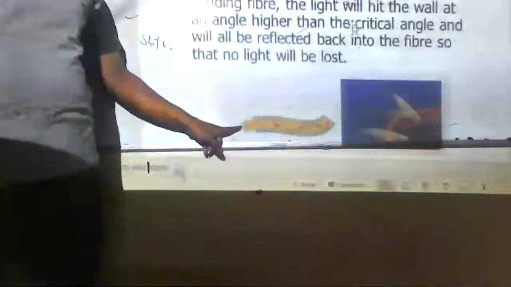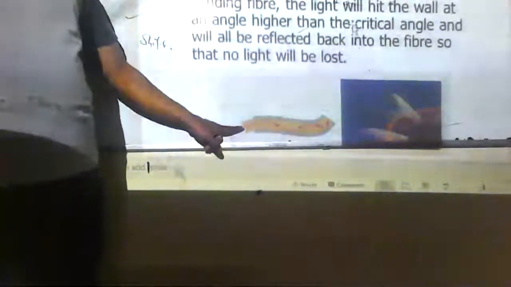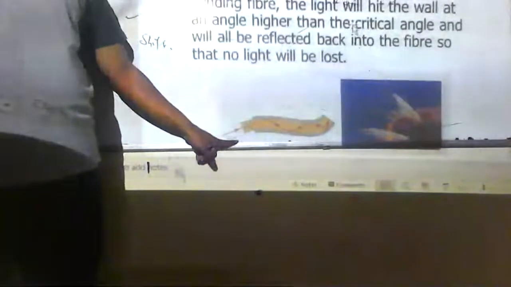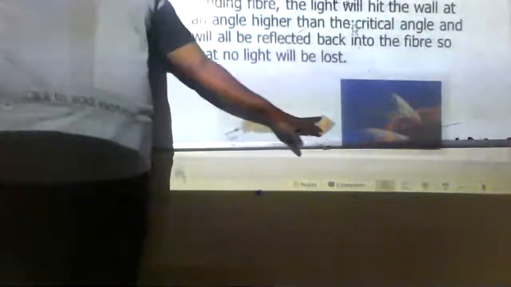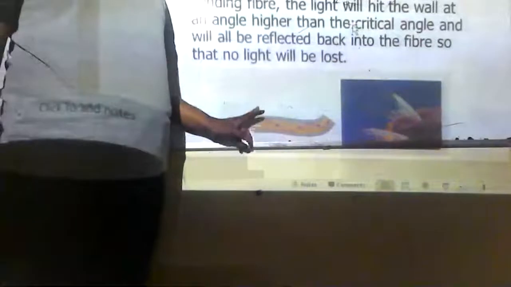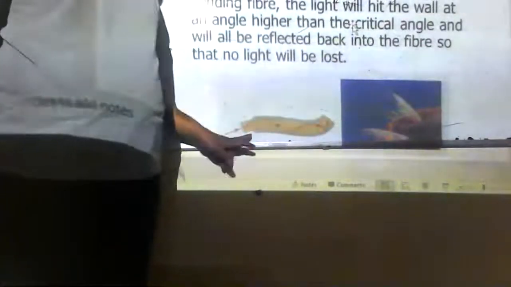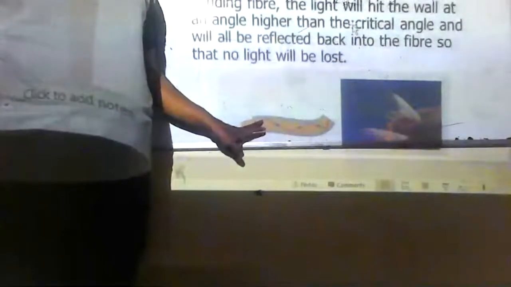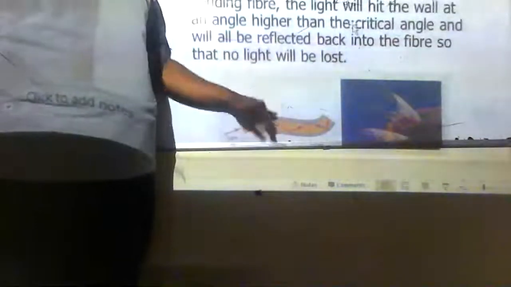The center part is called the core, and the outer part is called the cladding. Then we have another coated surface here. We coat this external surface so that it will not allow light from outside to inside or inside to outside.